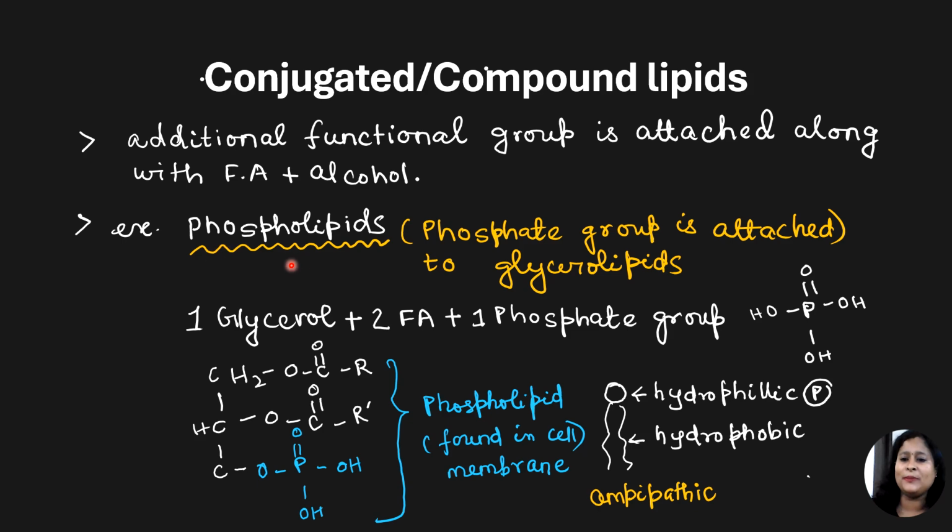Because phospholipids constitute our membrane, right? They form the membrane bilayer. So their structure is almost similar to triglyceride. In triglyceride, what do we do? We add one glycerol group to 3 fatty acids, right or not? Here, instead of 3 fatty acids, we will add a glycerol molecule to 2 fatty acids and 1 phosphate group.